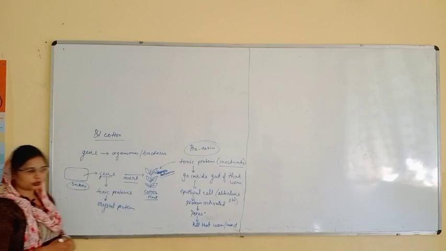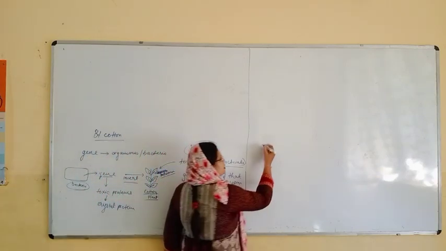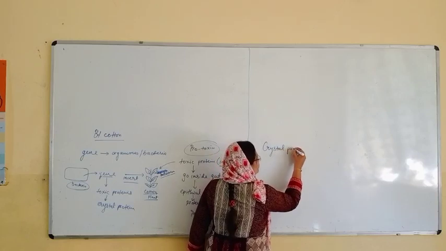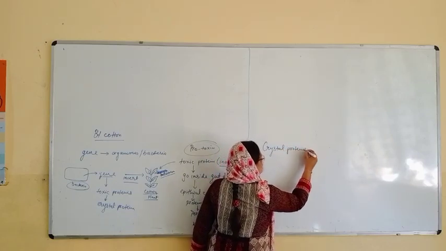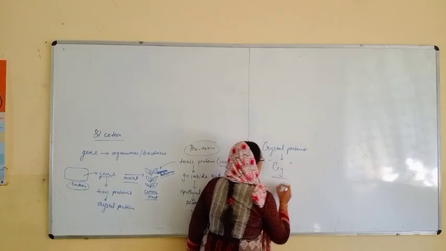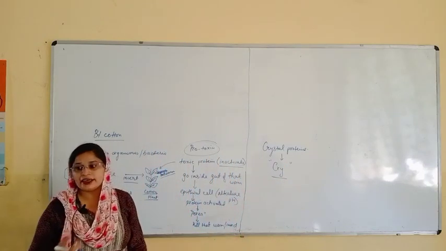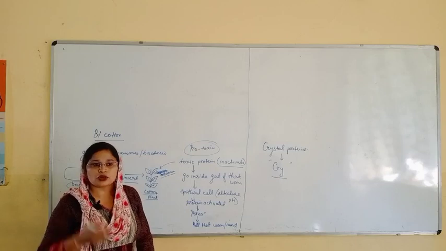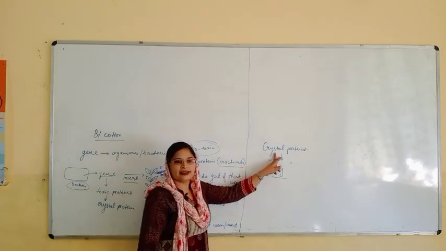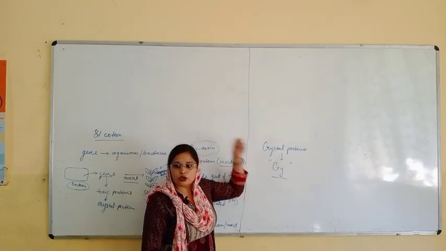Always remember, dear students, that this crystal protein is represented by cry. You don't have to write crystal protein, you can write cry. Cry is a symbol, a name given to the crystal protein.